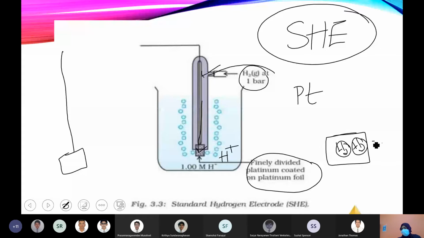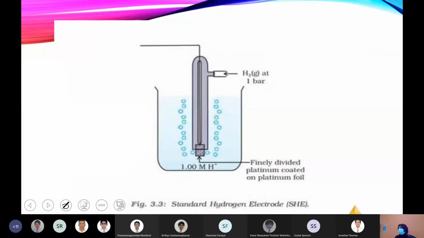So H2 and H plus are making the electrode potential, just like zinc and Zn2 plus, electrode and electrolyte, creating a potential. Similarly, here hydrogen gas and H plus ions create a potential, and we assume that potential is 0.0 volt. We just assume that this is the standard hydrogen electrode and its voltage is 0. So you have to draw this one. This is a rough diagram of the standard hydrogen electrode.